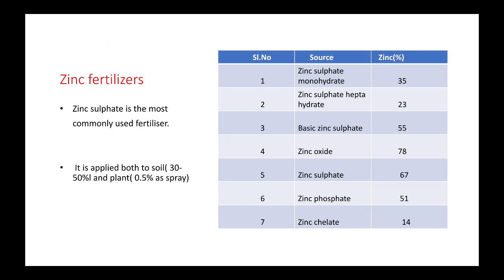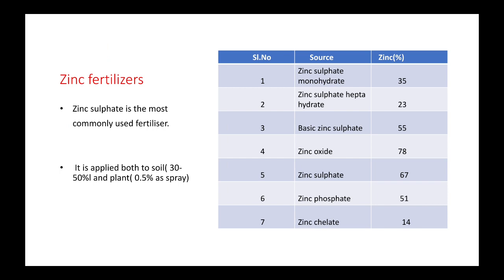This slide shows zinc fertilizers. So here, what are the advantages of using zinc fertilizers? Zinc fertilizer is in the form of zinc sulfate. The advantage of zinc sulfate is that it is the most commonly used fertilizer and it is applied to both soil and plant. In soil, 30 to 50% is used; in plant, 0.5% is used as a spray.